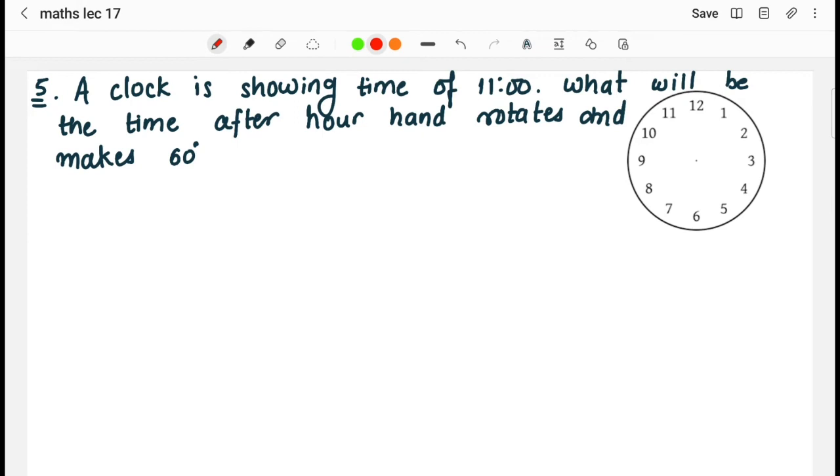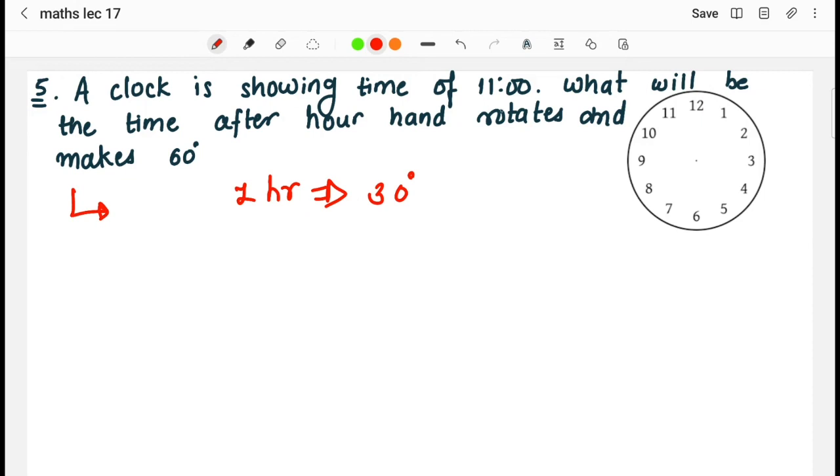Okay. The question asked is: a clock is showing the time of 11. What will be the time after the hour hand rotates and makes 60 degrees? Once again, the answer will follow the same pattern as we solved in the previous question. As we know, in 1 hour the hour hand rotates by 30 degrees.